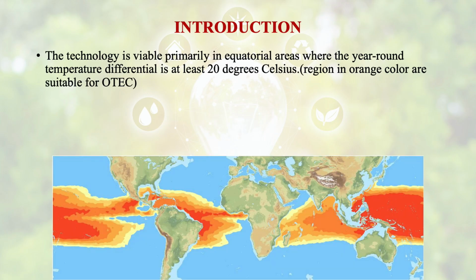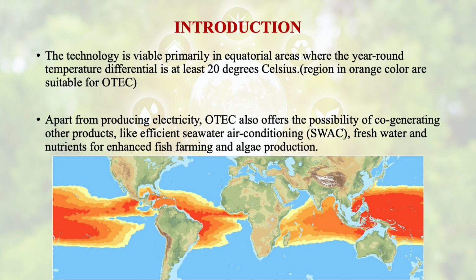The technology is viable primarily in equatorial areas where the year-round temperature differential is at least 20 degrees Celsius. If we see in the figure, the regions in orange color are suitable for ocean thermal energy conversion. Apart from producing electricity, ocean thermal energy conversion also offers the possibility of co-generating other products like efficient seawater air conditioning, fresh water, and nutrients for enhanced fish farming and algae production.